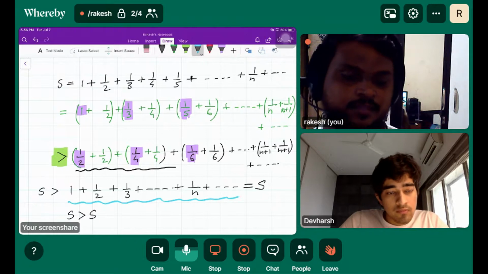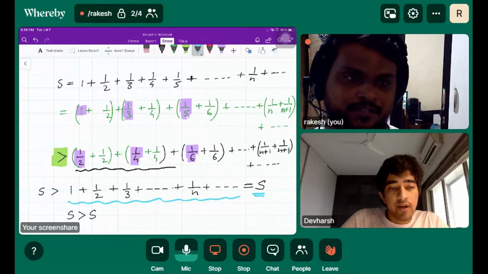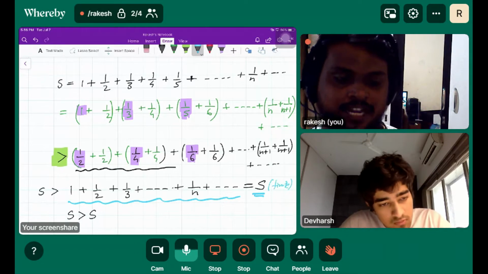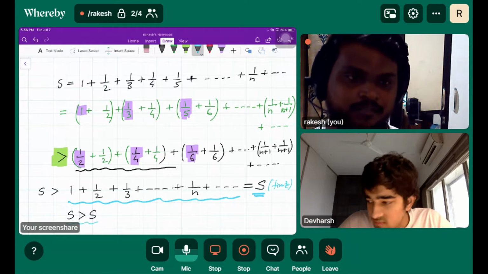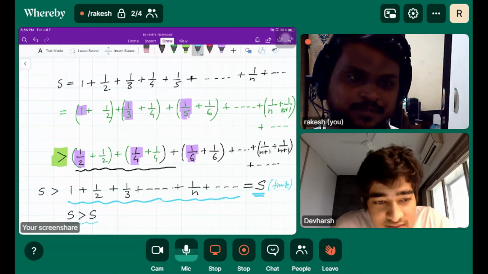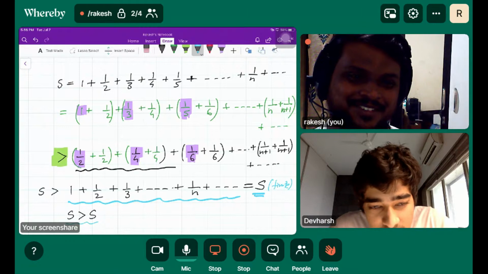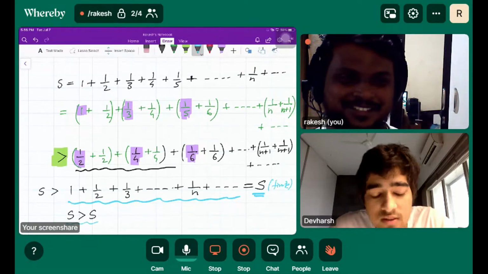We considered this sum as s, and because we considered it a finite value, we got s greater than s. Is it possible for a number to be greater than the same number? It's like saying zero is greater than zero.